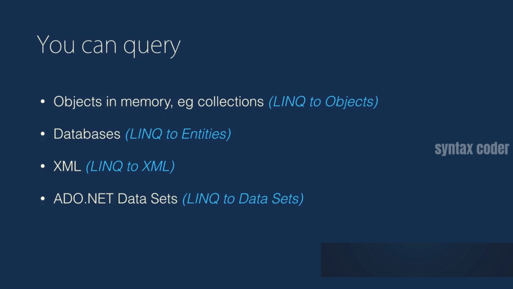Querying .NET collections or objects in memory is often referred to as LINQ to objects. Querying databases is often referred to as LINQ to entities. Querying XML is often referred to as LINQ to XML, and querying ADO.NET datasets is referred to as LINQ to datasets.